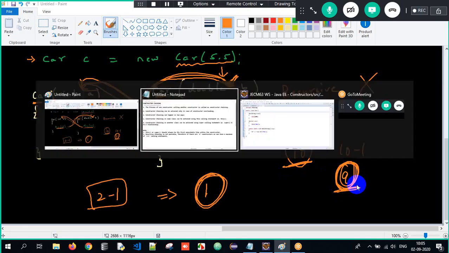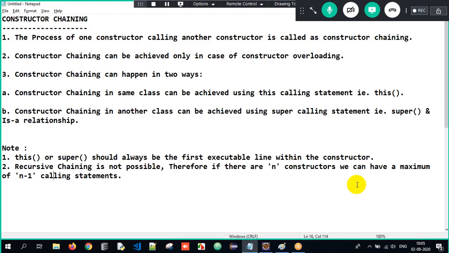So what are the two notes which we saw here? Either this calling statement or super calling statement should always be the first executable line within the constructor. We cannot use it in the second line. And recursive chaining is not possible. That is, one constructor cannot call another and that one will call it back. That recursive calling is not possible. Therefore, if there are n constructors, we can have only n minus 1 calling statements. Got it? So we understood the first half of the session. Okay, sir, what is the second half, sir?